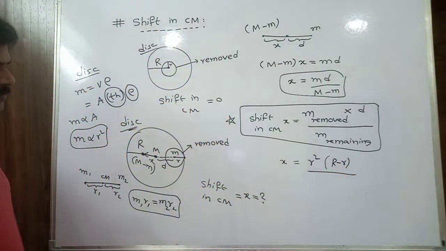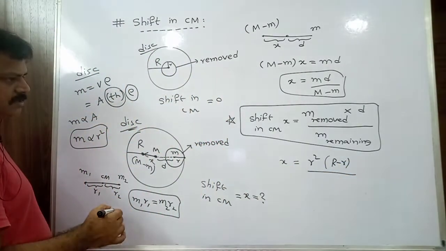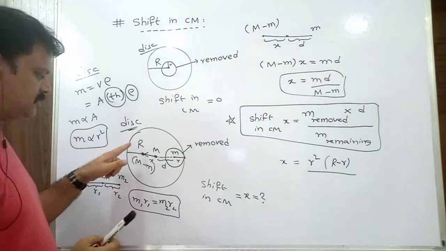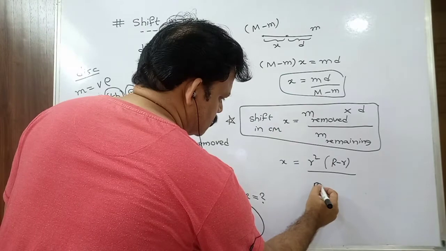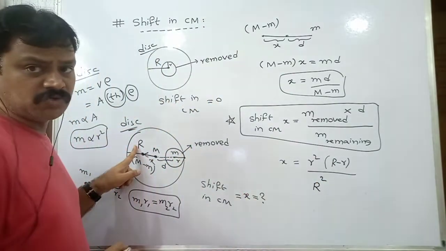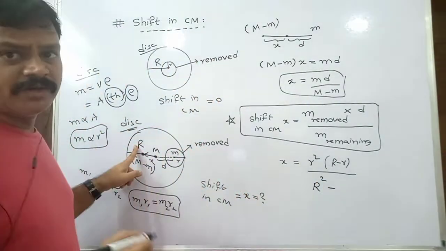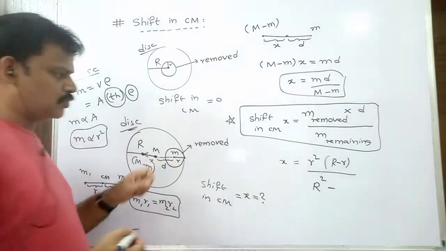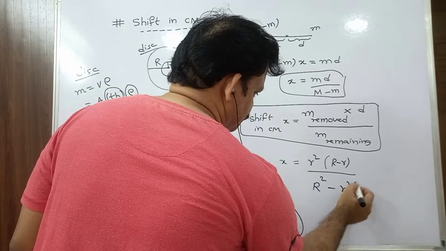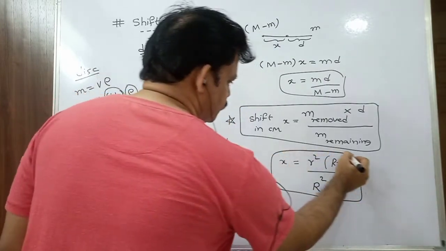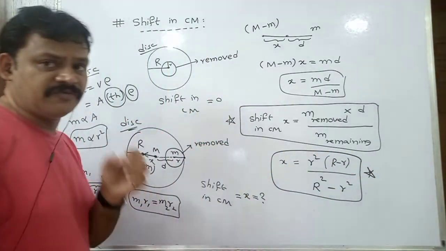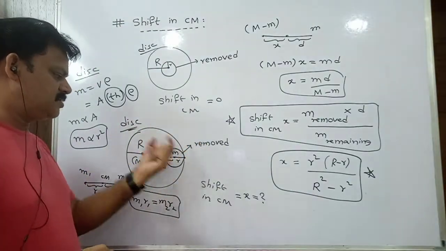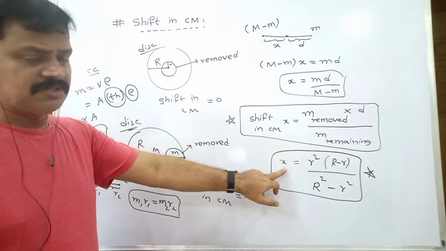And the mass of the remaining portion: remaining portion means capital M minus small m. What is capital M? Mass of the large disk. That means the radius is capital R, no? So mass is proportional to the square of the radius, capital R square, minus small m, which is proportional to radius square, so small r square. Therefore, the shift in center of mass, if a circular disk of radius small r is removed from a large circular disk of radius capital R, the expression for the shift is like this.